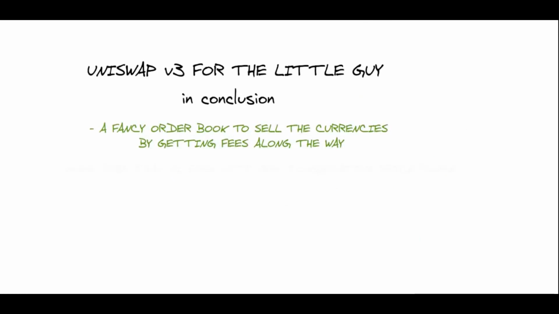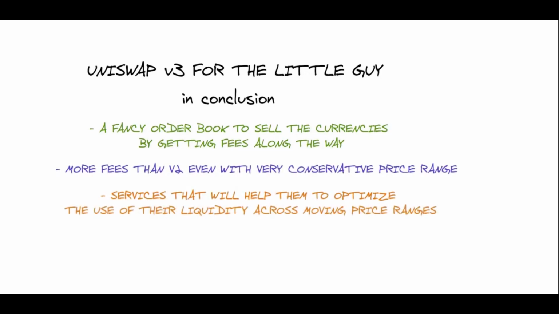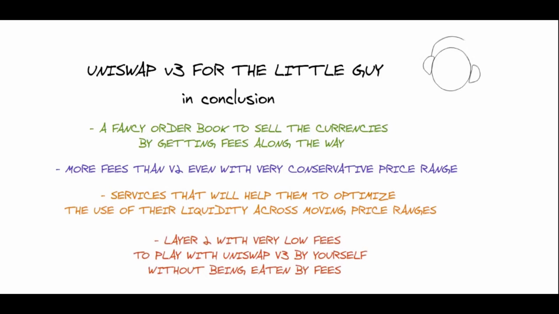First, it will provide a fancy order book to sell your currencies by getting lots of fees along the way. Then, even if you pick a very conservative range, you will still be making more fees than with V2. There will be a lot of services that will help you optimize the use of your liquidity across moving price ranges without getting hurt by fees. And finally, thanks to Layer 2, you will be able to benefit from very low fees to be able to play solo with your Uniswap V3 liquidity and still make a lot of fees.